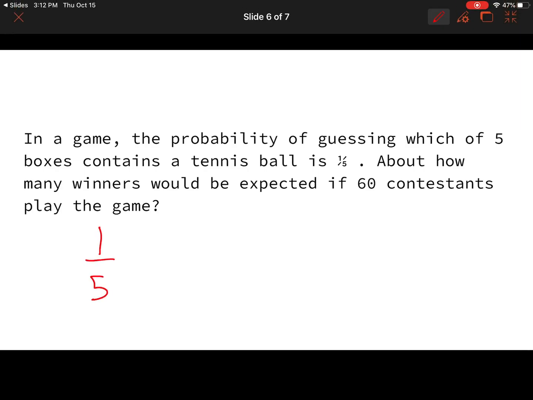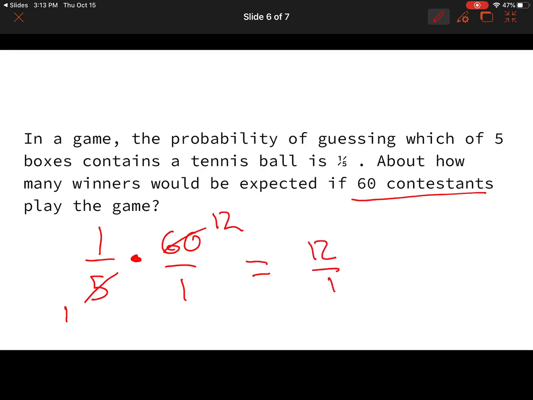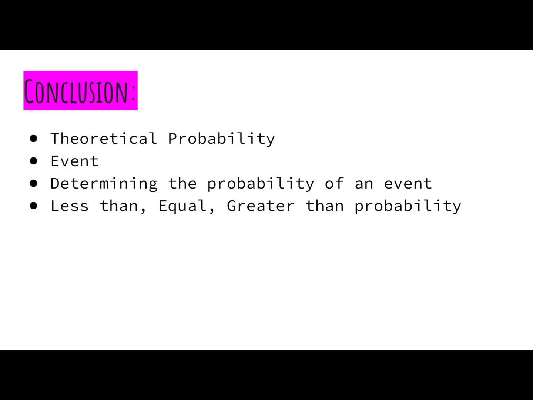All right, so our theoretical probability is 1 out of 5, and we're playing it 60 times, or there's 60 contestants. So I'm going to multiply this 1/5 times 60 over 1. Do a little simplifying here, so that 5 is going to cancel to a 1. That 60 will become a 12, and we will get 12 over 1, or 12 winners. So what did we do there? Well, we had our theoretical probability, which was 1/5, and we multiplied it by our number of contestants, or our number of trials, which was 60. So we did 1/5 times 60, and we found out we had 12 winners.